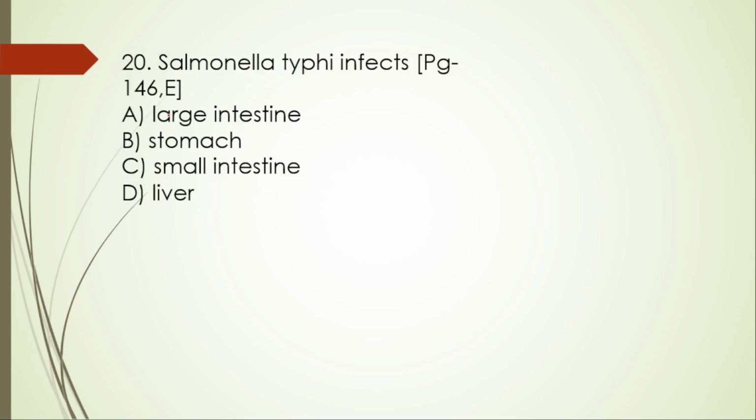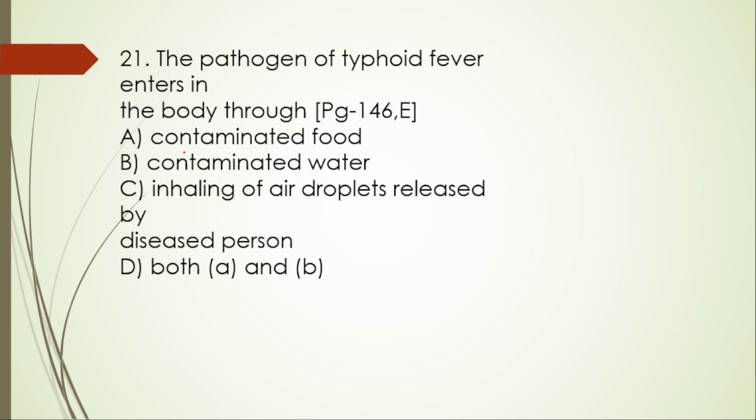Next, 20th question. Salmonella typhi infects A. large intestine, B. stomach, C. small intestine, and then D. liver. So here the right option is C, small intestine. Next, 21st. The pathogen of typhoid fever enters the body through contaminated food, yes. Contaminated water, yes. Inhaling of the air droplets released by the diseased person, no, this one is not. So A and B are right here.